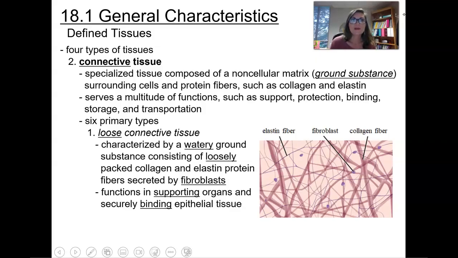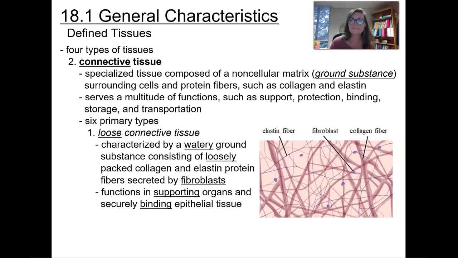Next type, we're going to have connective tissues. These are specialized tissues that are composed of non-cellular matrix, or what we call a ground substance, surrounded by cells and protein fibers such as collagen and elastin. These are going to serve a multitude of functions such as support, protection, binding, storage, and even transportation. 6 primary types of connective tissue are going to be as follows.